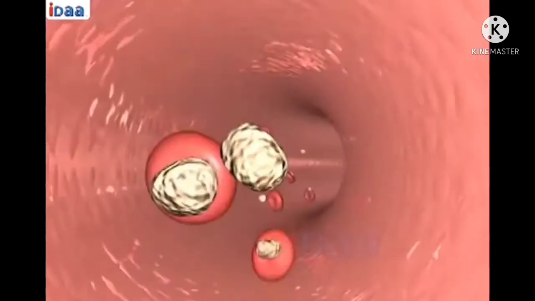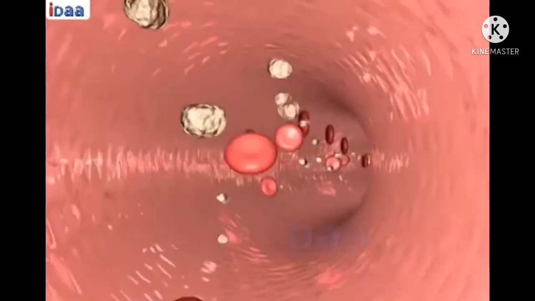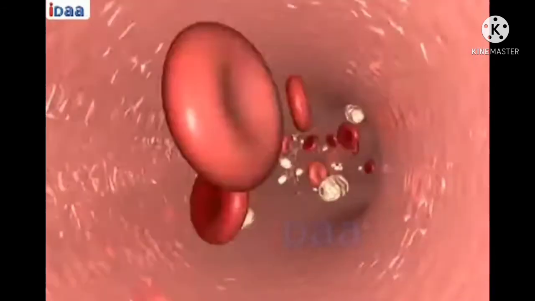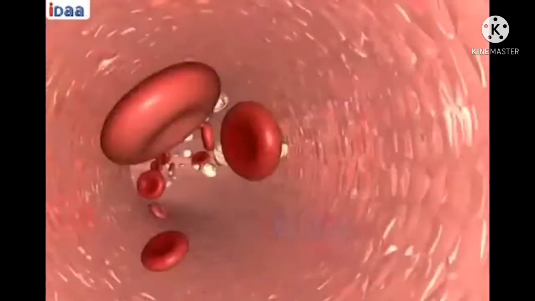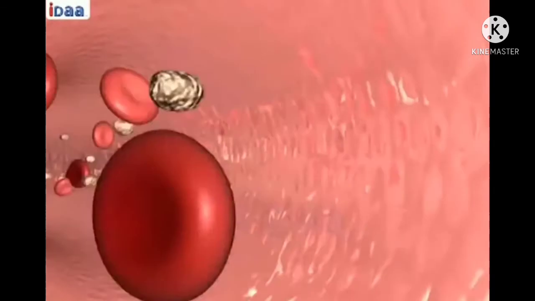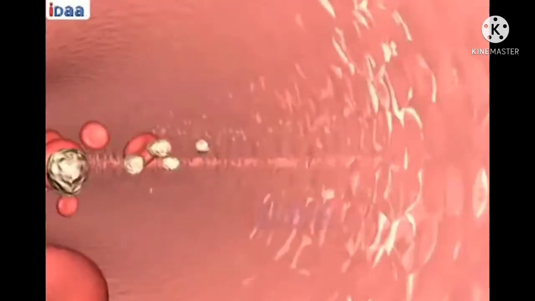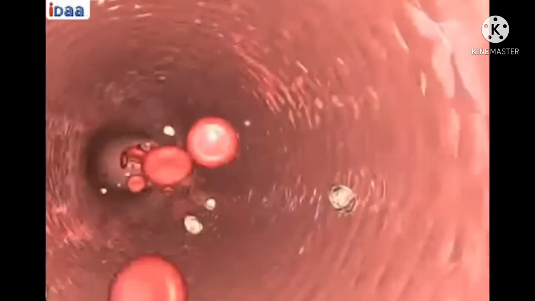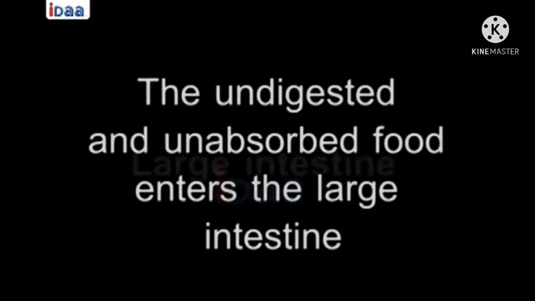The substances that are absorbed are transported through the bloodstream to the different parts of our body and used to build complex substances like protein. This process is called assimilation. In the cell, the glucose breaks down into carbon dioxide and water with the help of oxygen and releases energy. The undigested and unabsorbed food enters the large intestine.